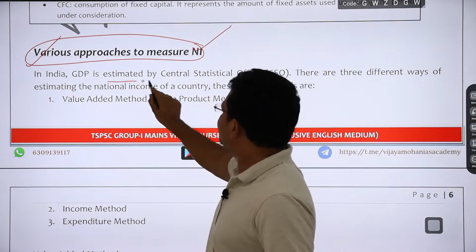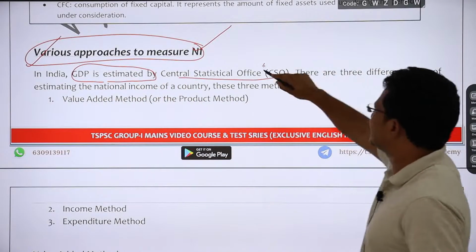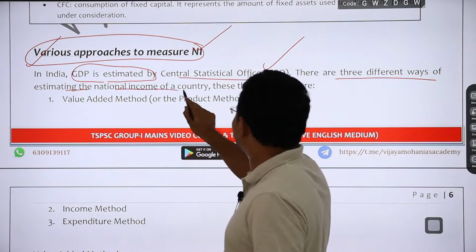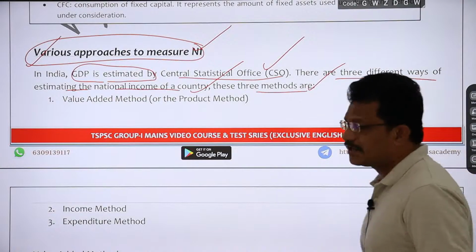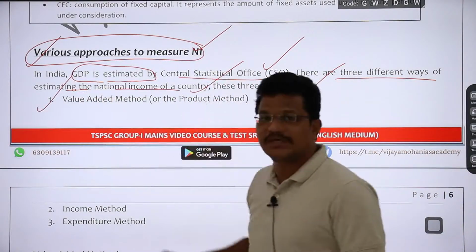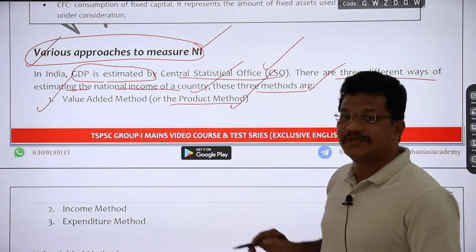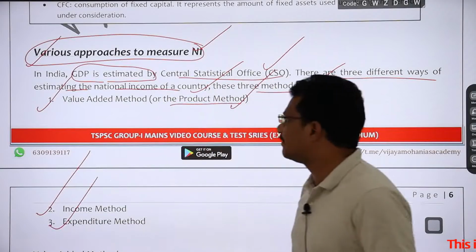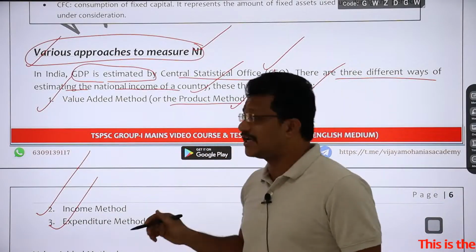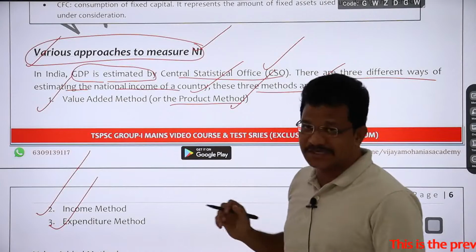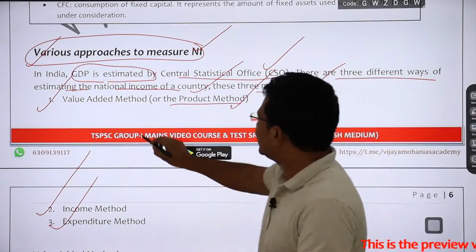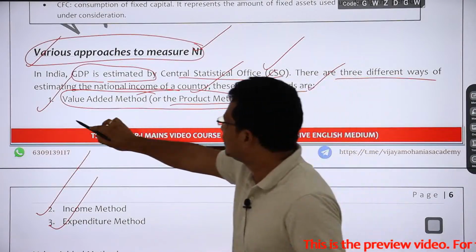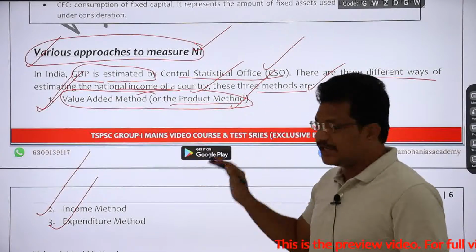In India, GDP is estimated by the Central Statistical Office, CSO. There are three different ways of estimating the national income of a country, and these three methods are: one is the value added method, you can say the product method, then the income method, and the third one is the expenditure method. So these are the three basic approaches to measure the national income, and you try to remember these three. Like value added method, it is obvious in their names itself, they are telling that it is a method which is based on value addition, that is value added method.